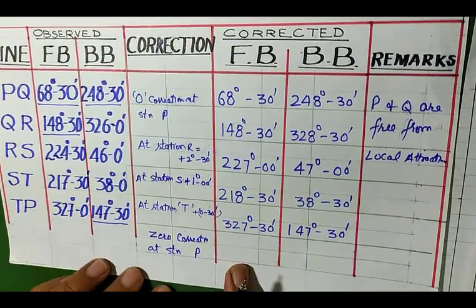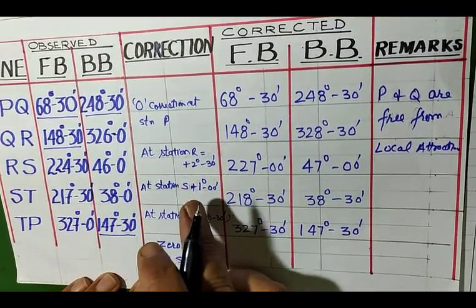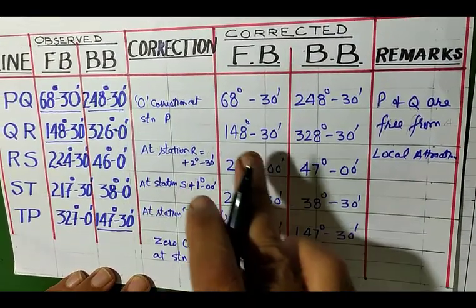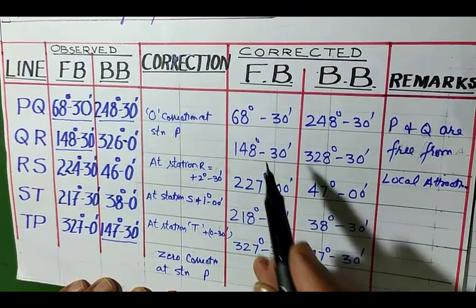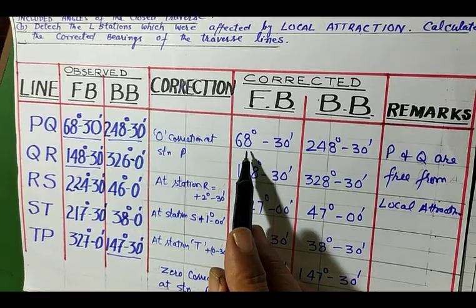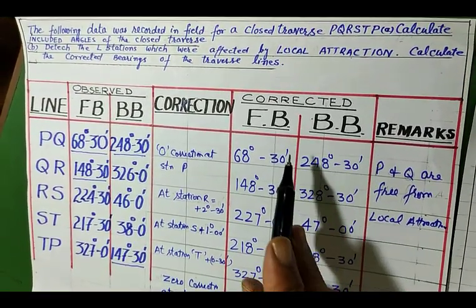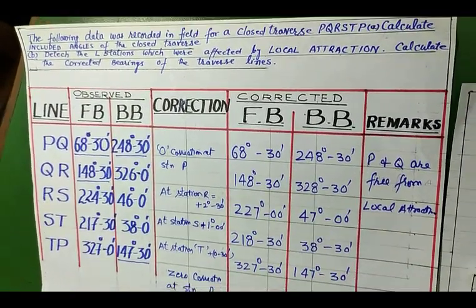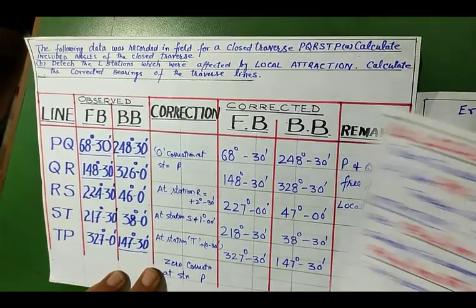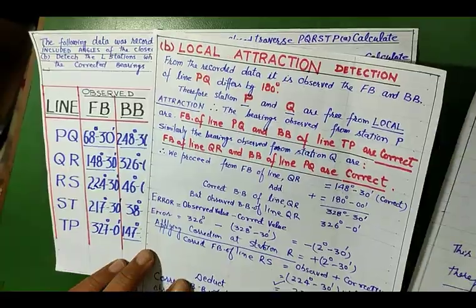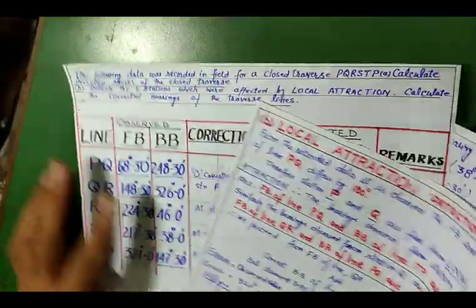and how much correction you applied at each station you can write in the tabular form, and then you have calculated the corrected forward bearings of the lines. So now you can observe the difference between the forward bearing and back bearing in case of corrected bearings is always 180 degree. So this is the way how we can calculate the local attraction and calculate the remaining data.